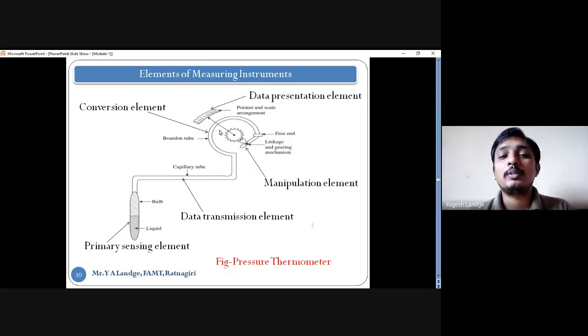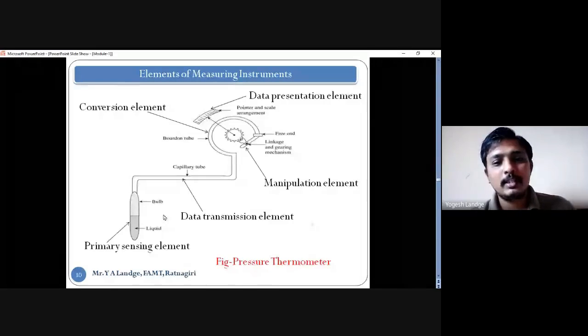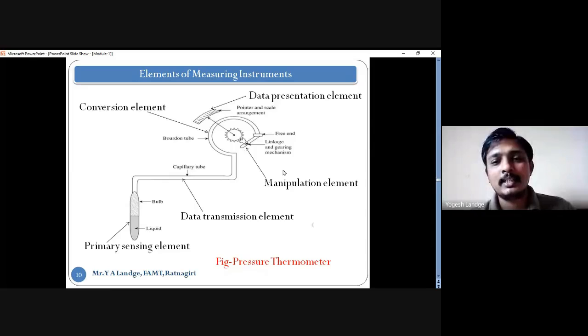And because of this, as the pointer is connected to the gear system, it tries to move here and here. It depends on what the mechanism of it is. And this scale is showing, it is a calibrated scale. Now this is a primary sensing element. This is a data transmission element. This capillary tube we call a data transmission element. This particular gear system and linkages is the manipulation element, because it manipulates. We do not measure the volume.